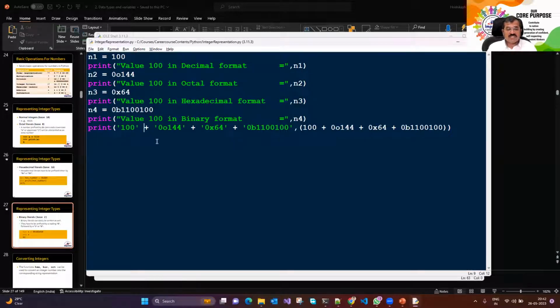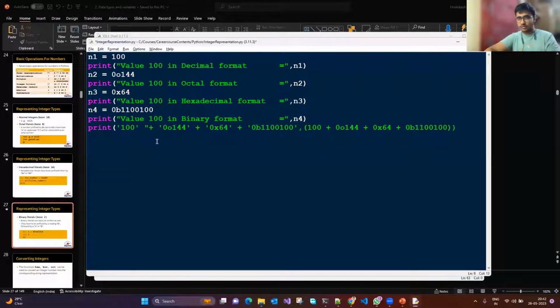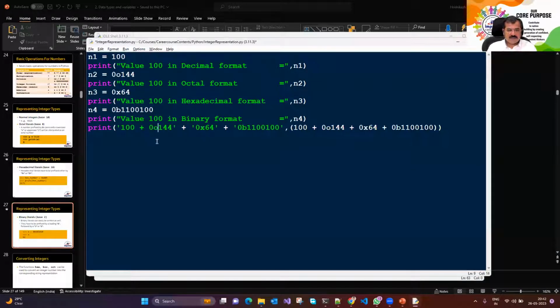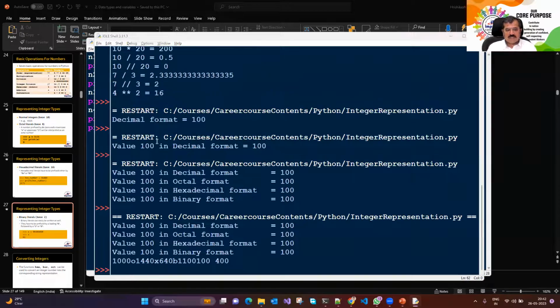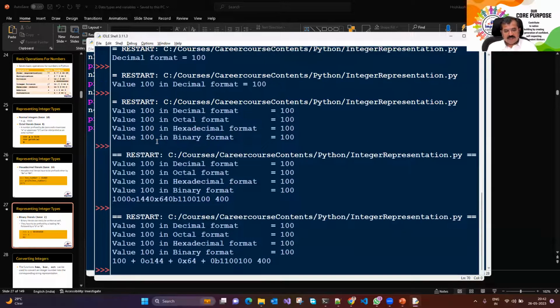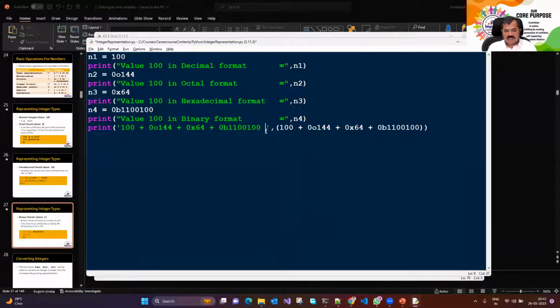Okay, it went ahead doing string concatenation. I should rather say plus inputs. Rather, I should remove all this space and just say plus. That will work for us. Now let's see. If I run this particular code once again, it will display in a better way. It says 100 plus 0144 plus 0x64 plus this is equal to 400. Here I should put is equal to. So now let's run.